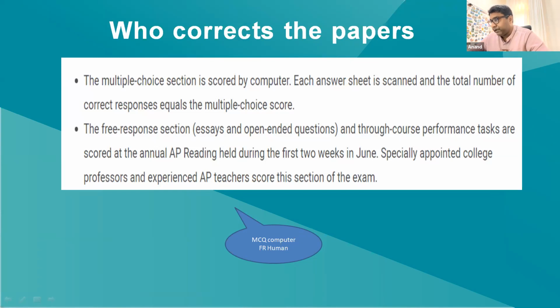As for scoring, the multiple choice section is scored by computer, and the free response section is scored by somebody who's actually reading the paper and manually scoring the free response section, because the student is writing the code.